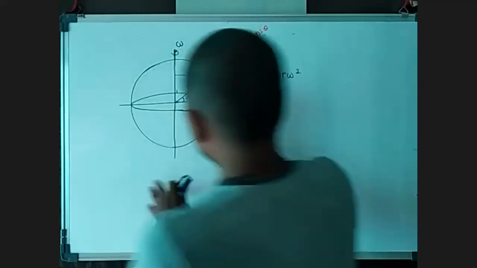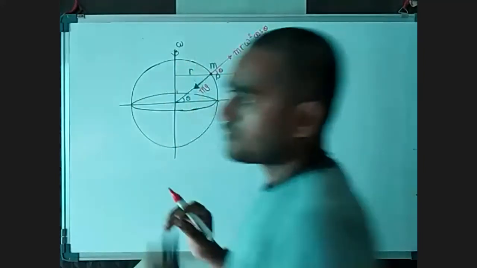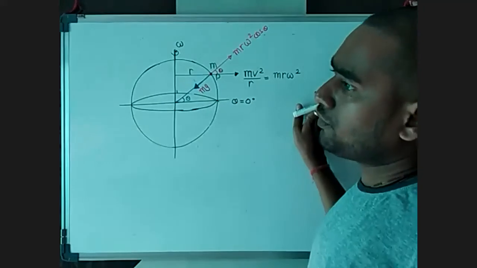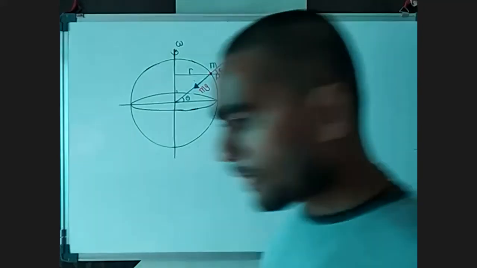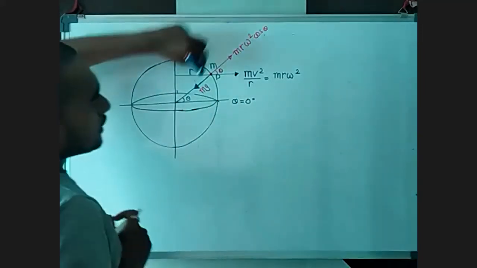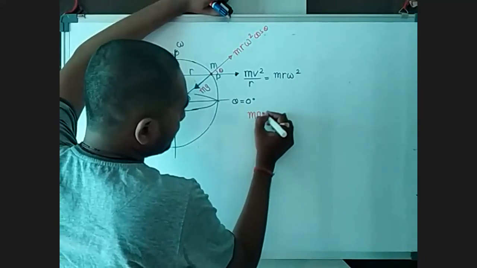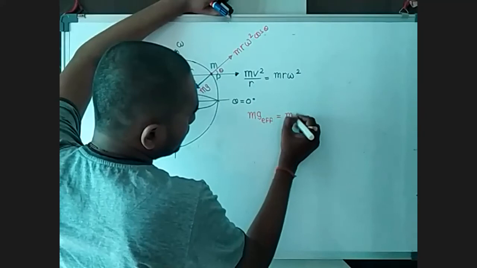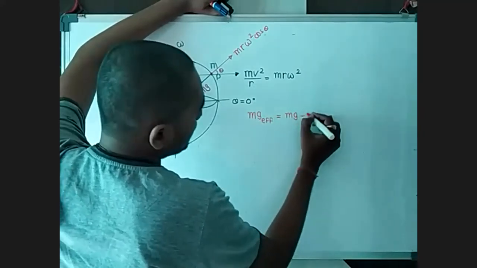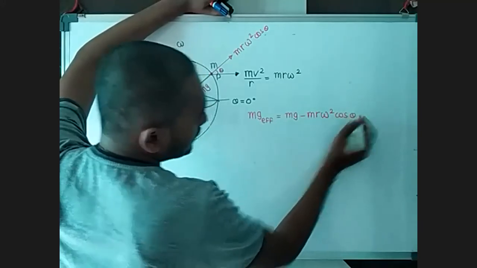One is the gravitational force, we can say mg, and the other force is the centrifugal force component mr omega square cos theta. So the resultant force, the net force, if I consider, then it will be mg effective, which is mg minus mr omega square cos theta.